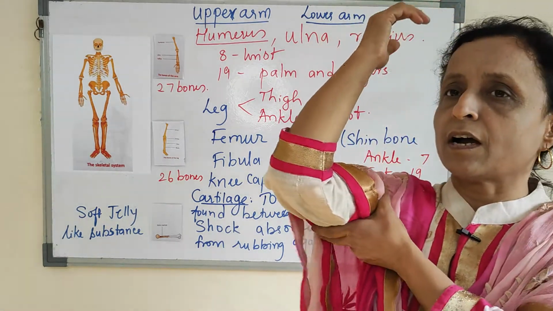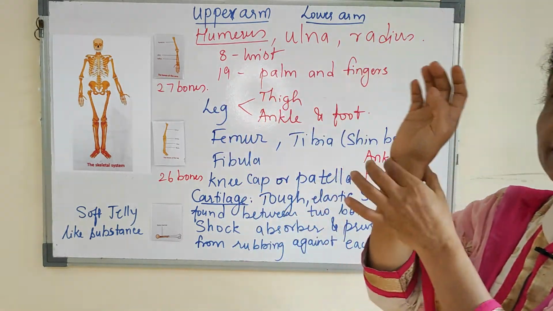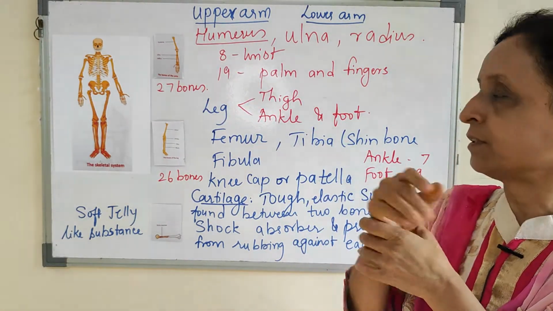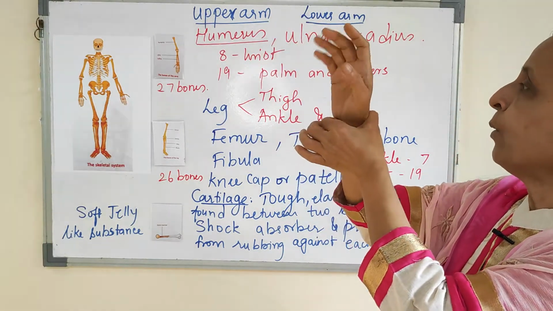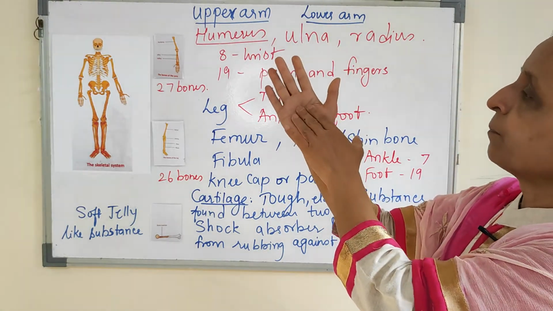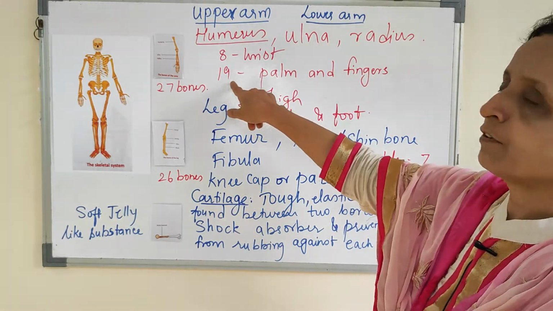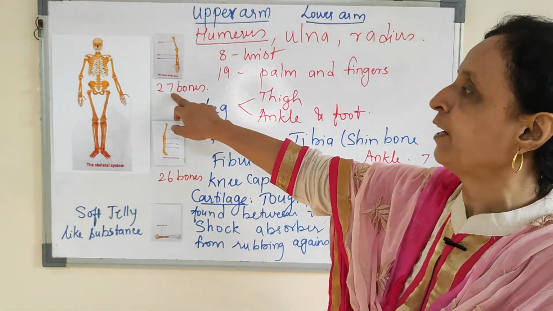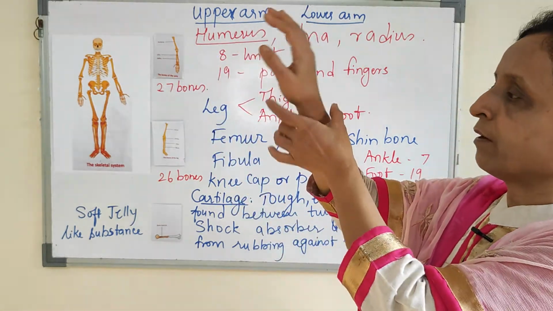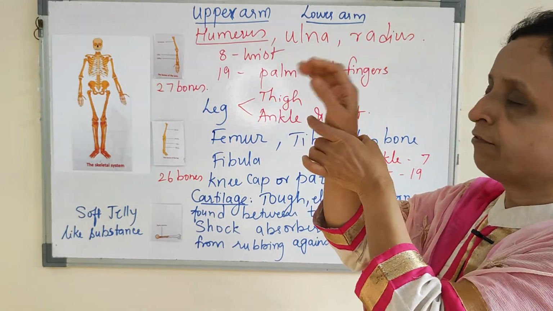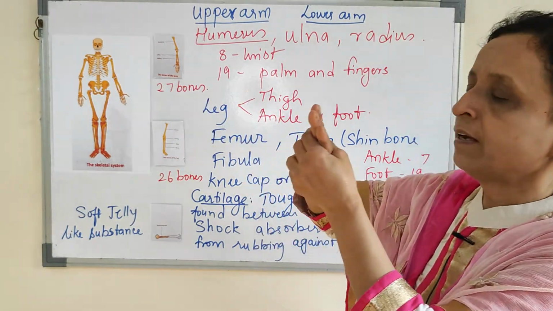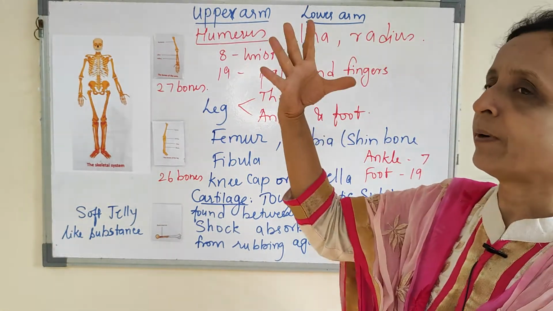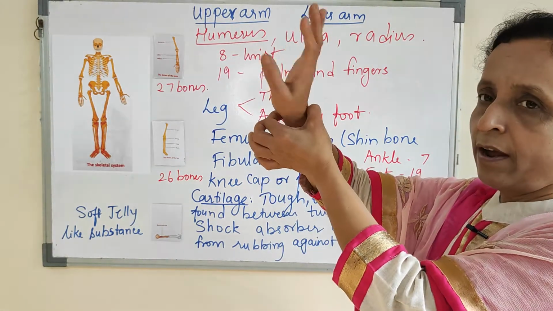Now after this arm you will find the wrist. In the wrist you will find 8 bones, and this is the palm. Palm and fingers together you will find 19 bones, and wrist and hand together you will find 27 bones. So from here, radio-ulna, later on you will find 27 bones, wrist and hand. 8 in the wrist, 19 in the palm and fingers. So 27 bones in your hand and wrist.